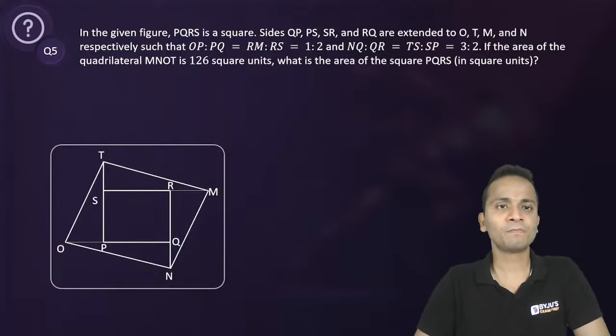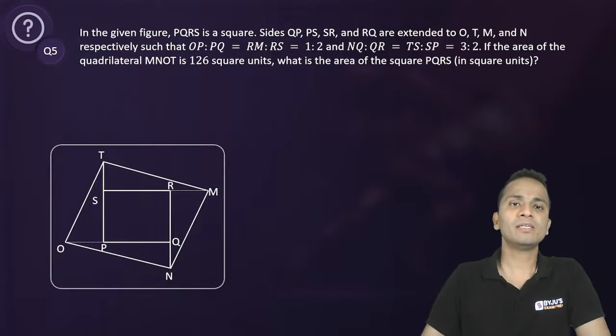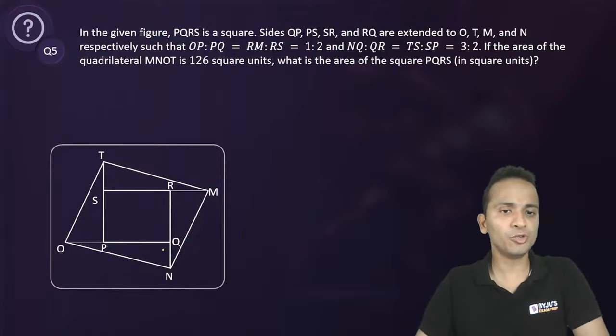Again, a wonderful question. In the given figure, PQRS is a square. The sides are extended to T, O, M and N such that OP is to PQ is 1 is to 2. So if this is X, this is 2X. RM is to RS, this is X and this is 2X.